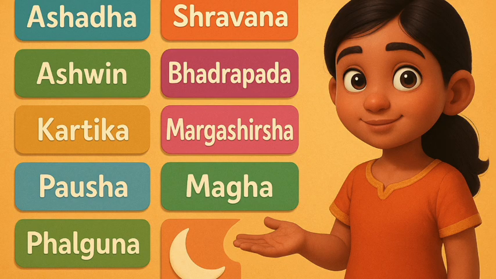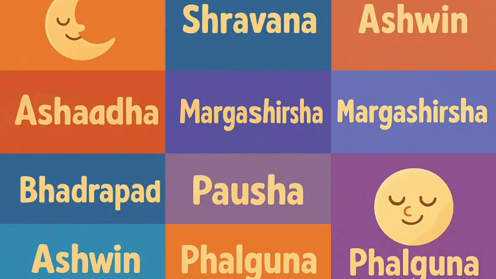In some communities, the new month starts on the first day after the new moon and ends on the day of the new moon. Such calendars are called amanta. In others, the start of the new month corresponds to the day after the full moon, and the month ends on the full moon. Such calendars are called purnimanta.